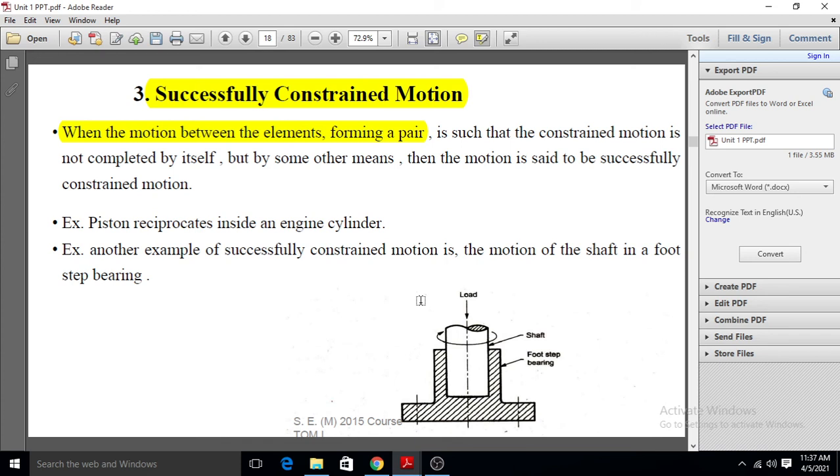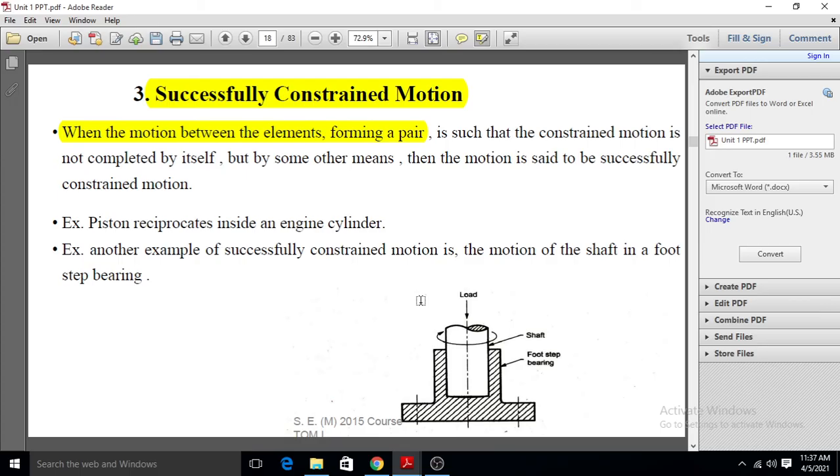Due to the application of this load, the motion of the shaft is in only one direction, that is rotational motion. By application of the load, we stop one motion. In this mechanism, we stop the up and down motion of the shaft by application of the load.